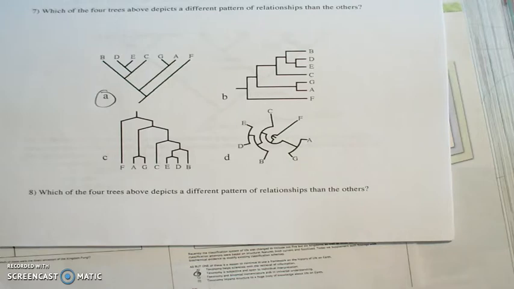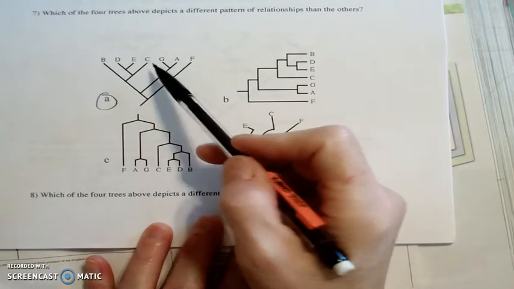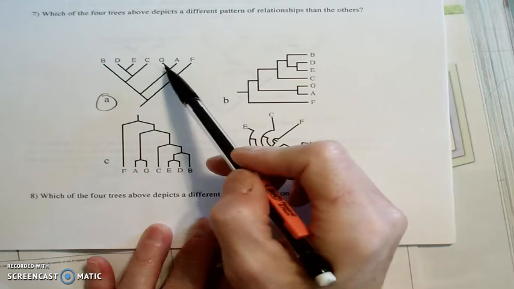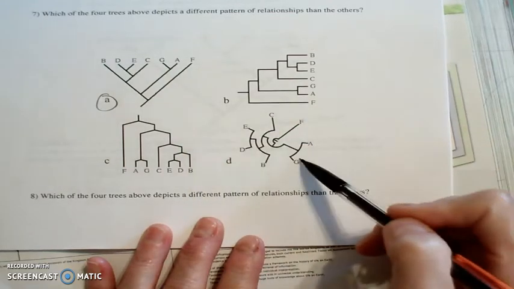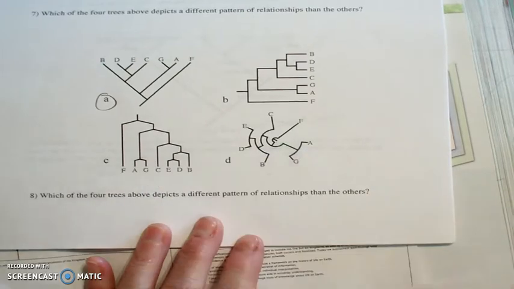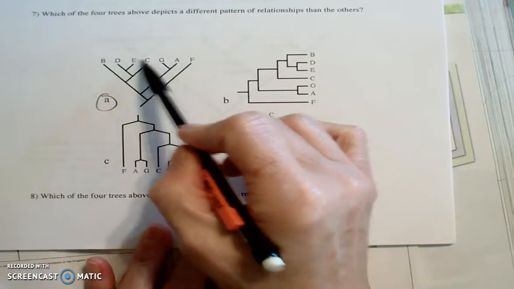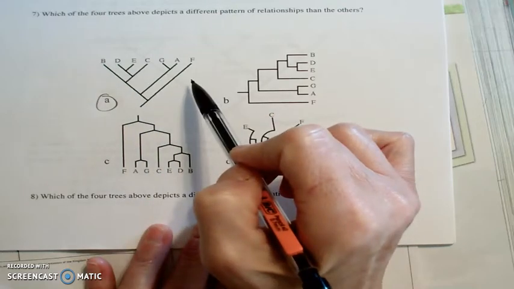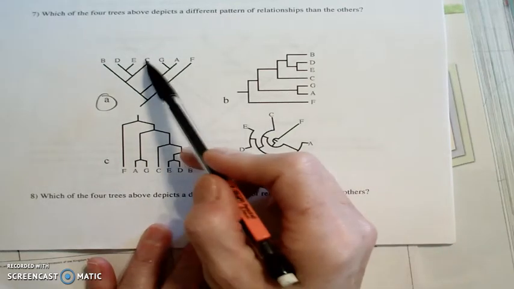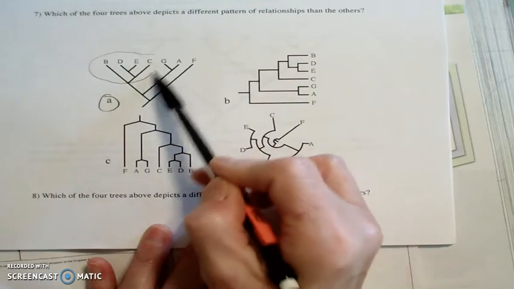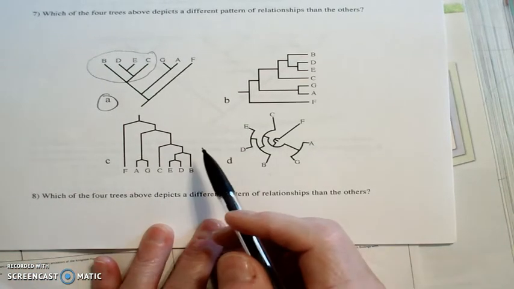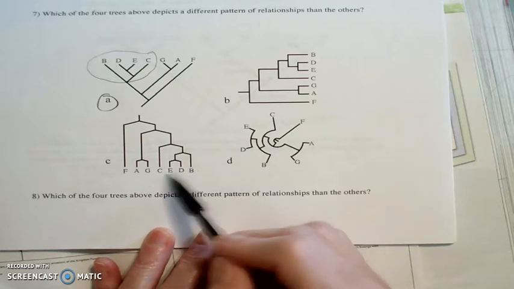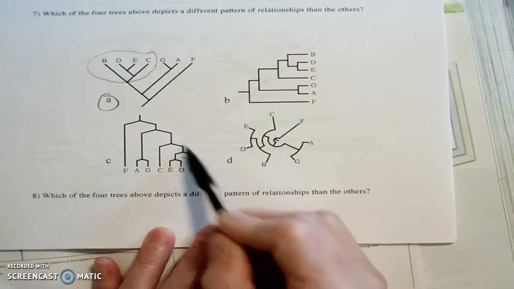The reason is, look at A. We've got G and A, you're seeing those together, G and A together here, G and A together here, G and A together here. So remember I told you I look for ones that are branching off together. All right. Look here, this is where you're going to see something different about A than these others. So let's look at C, E, D, and B.